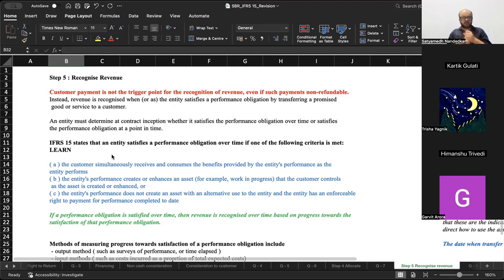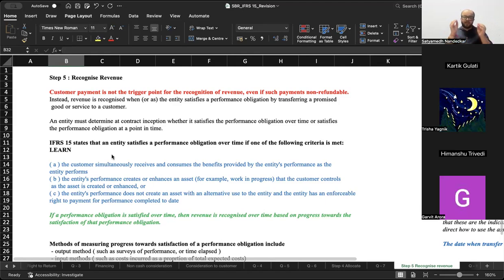And third situation is the entity's performance does not create an asset with an alternative use to the entity, and the entity has an enforceable right to payment for performance completed to date. So I am the seller. Say I'm making customized furniture for you. When I'm making customized furniture, it is as per your specifications, your specific requirements. That means this piece of furniture that I'm creating, I have no alternative use for it. Nobody else is going to buy it. Only you are going to buy it from me, which means it does not create an asset with an alternative use. Uska koi alternative use is not possible.